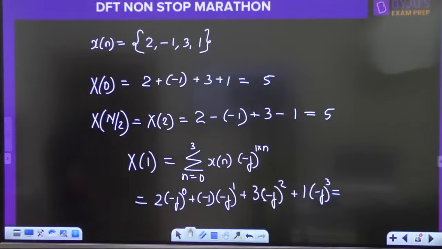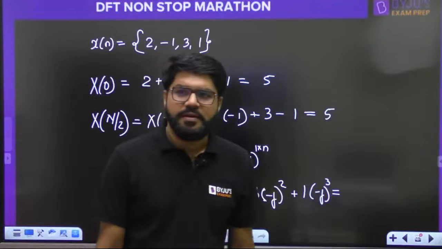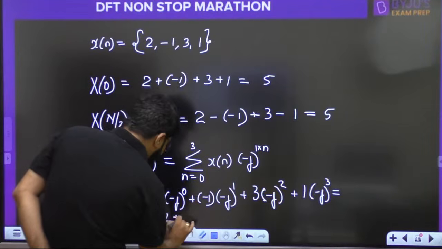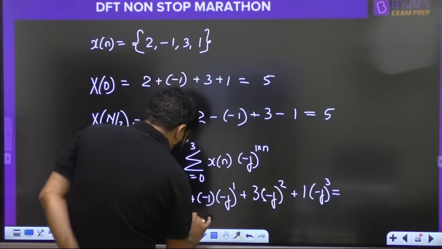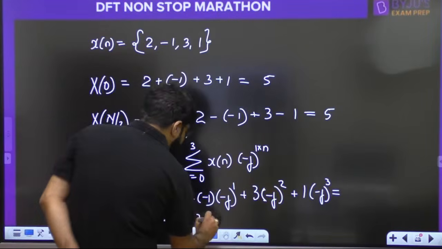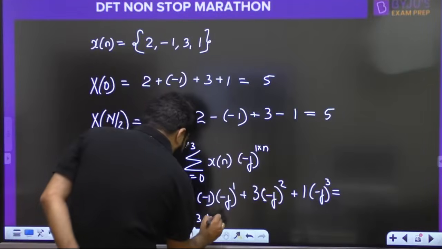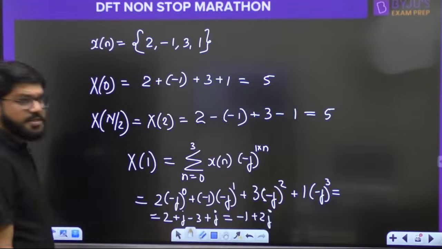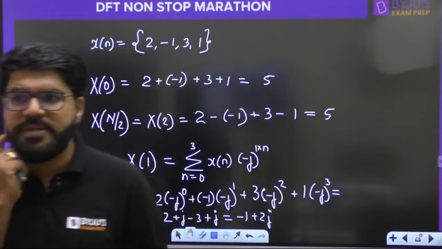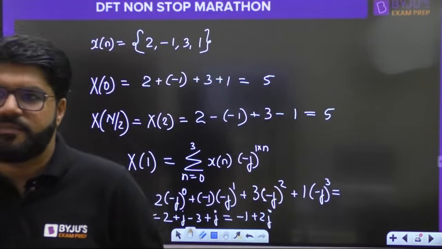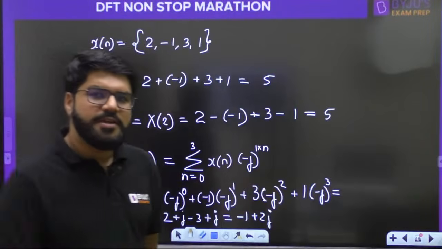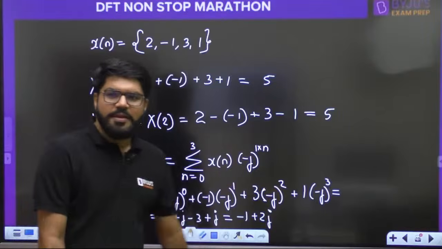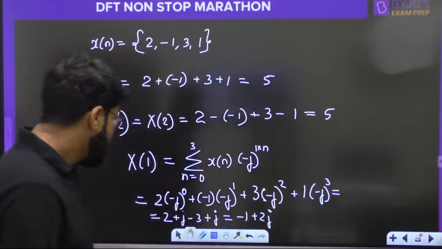0, 1, 2, 3, and the values of the samples are available, right? So this is 2, minus of minus j will become plus j. Minus j squared is minus 1, so this is minus 3, and then minus of j cubed will actually become plus j. So this is minus 1 plus 2j, right? This is known as minus 1 plus 2j. Correct. Okay. So minus 1 plus 2j.